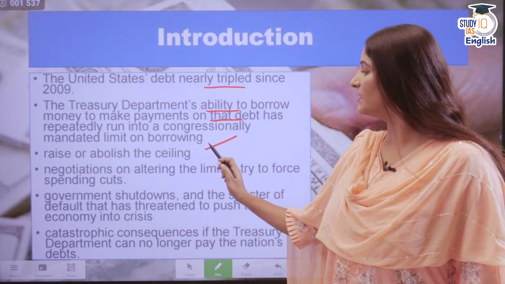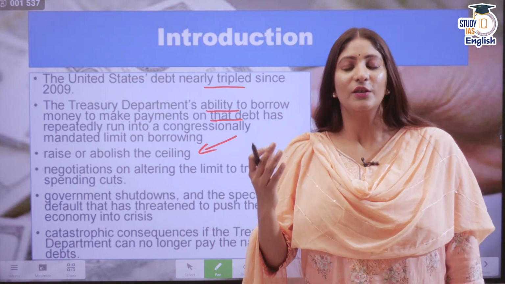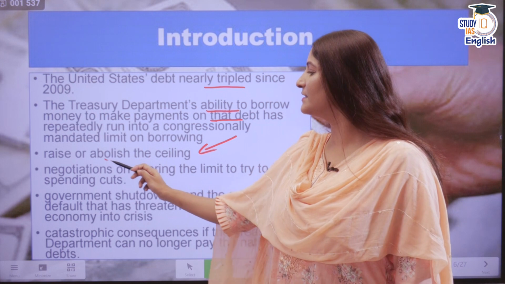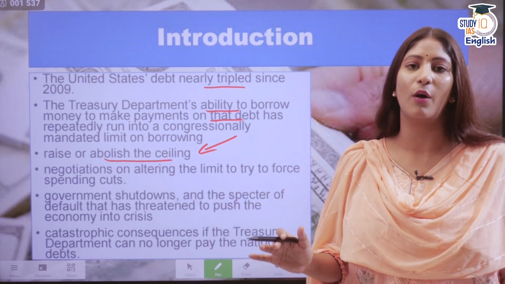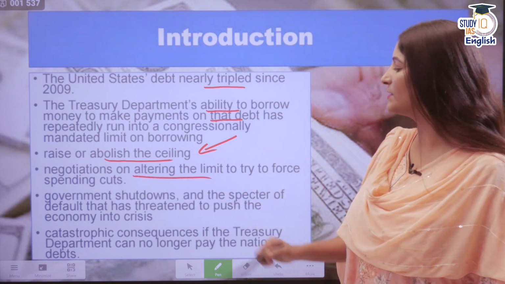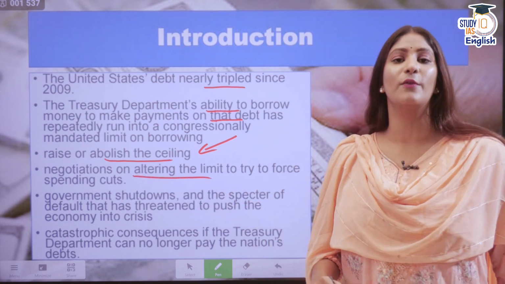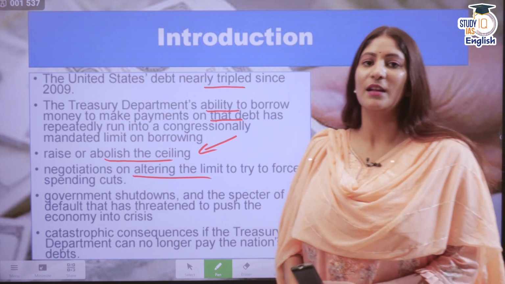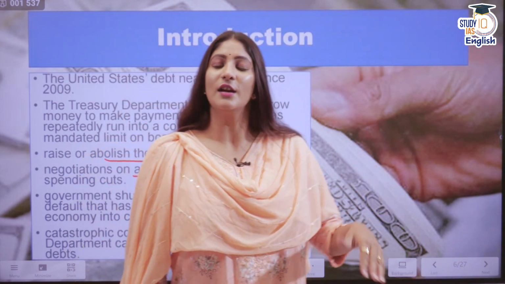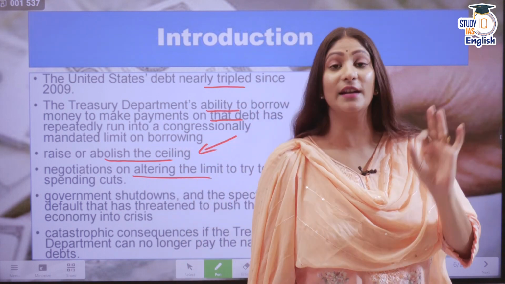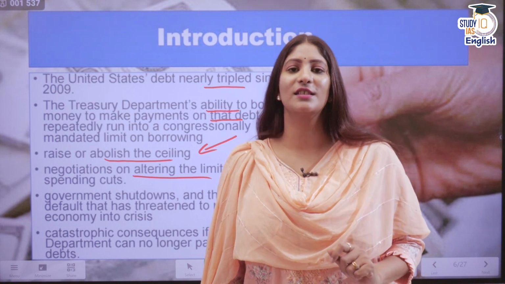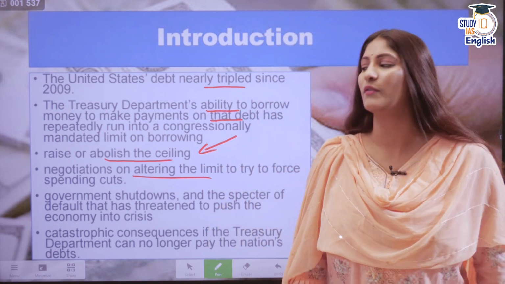The most contentious debate is, do we need the debt ceiling or not? Should we raise the debt ceiling or abolish the ceiling all at once? And there have been negotiations on altering the limit in order to try to focus spending cuts. There has been a condition. The Congress says, all right, we will increase the debt ceiling, but you have to cut your spending. And this is what is not sitting well with the current government.